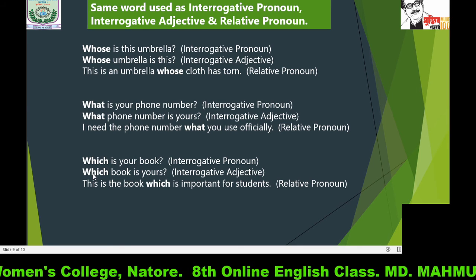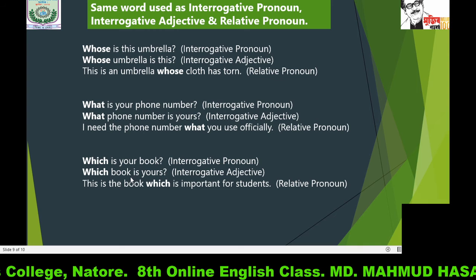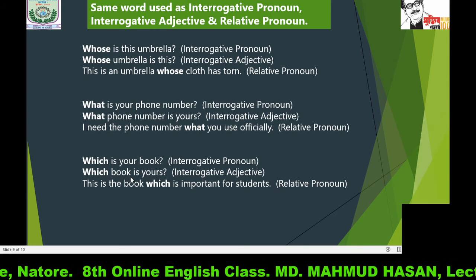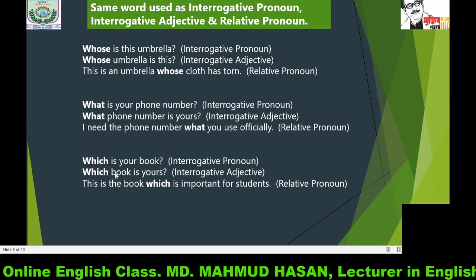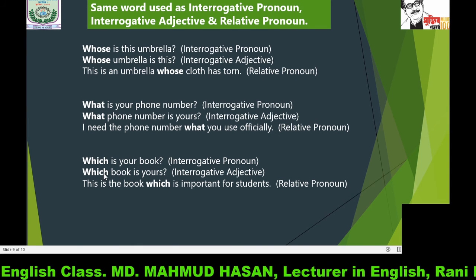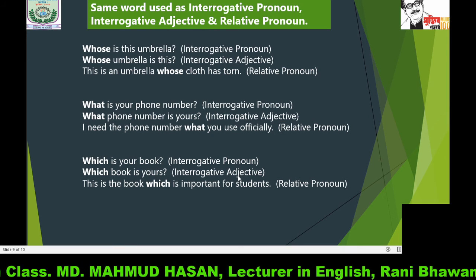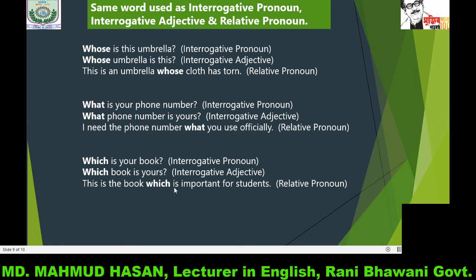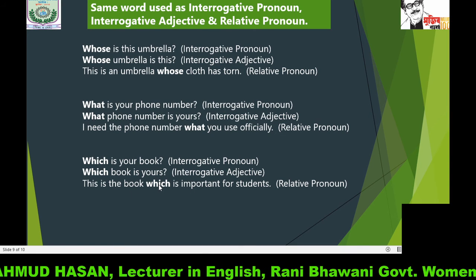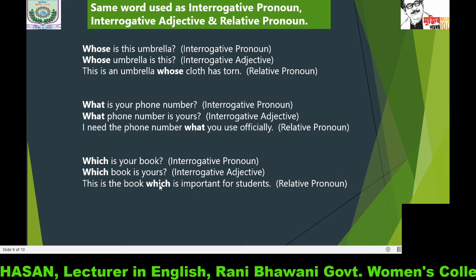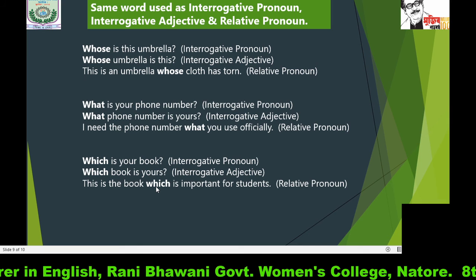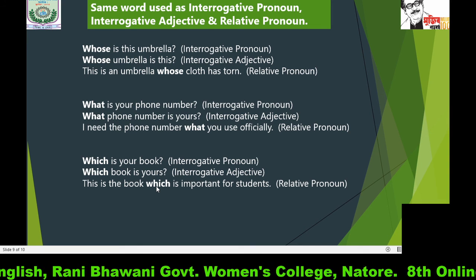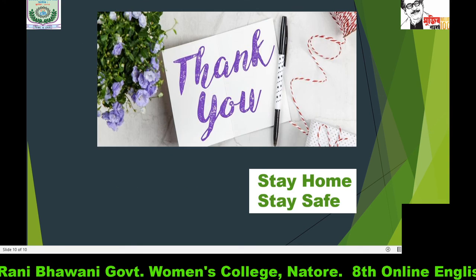In the second case, which book is yours, it's also an interrogative sentence, but which is used before a noun. That is why it is used as interrogative adjective. And in the third case, which relates to the word the book, and that is why it is a relative pronoun.